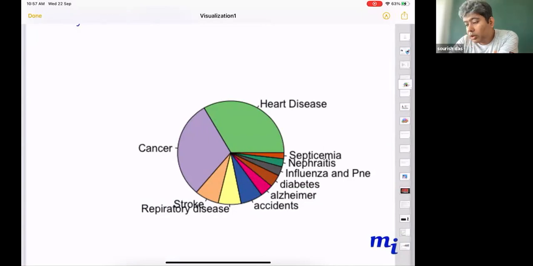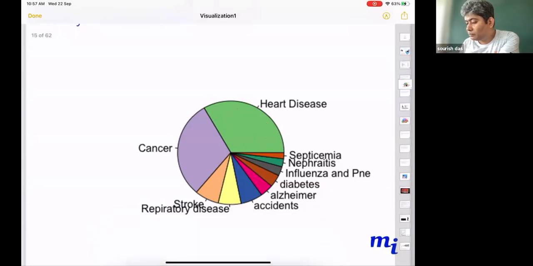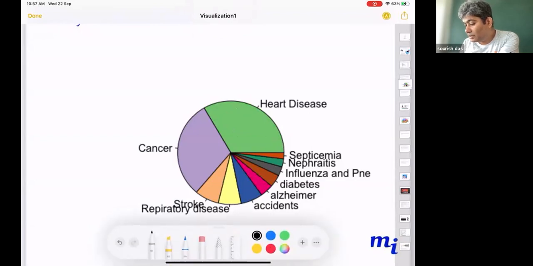But if you plot those same numbers on a pie chart, they immediately say that, okay, a lot of the area is being covered by heart disease and cancer, right? So immediately you decide that, okay, I will spend more time on the heart disease and